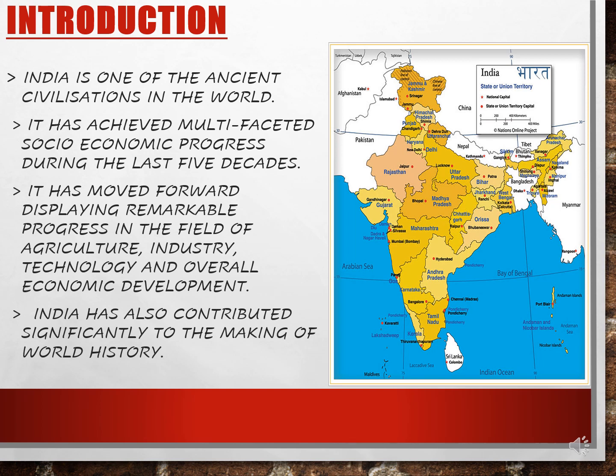Overall economic development comes under the trade procedures that take place in the country. India has also contributed significantly to the making of world history. India has made its own history by creating a revolution, children. Revolution is changes. India has always grown through centuries.